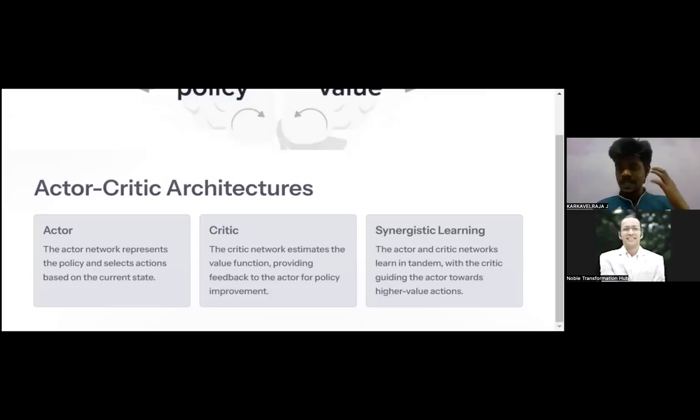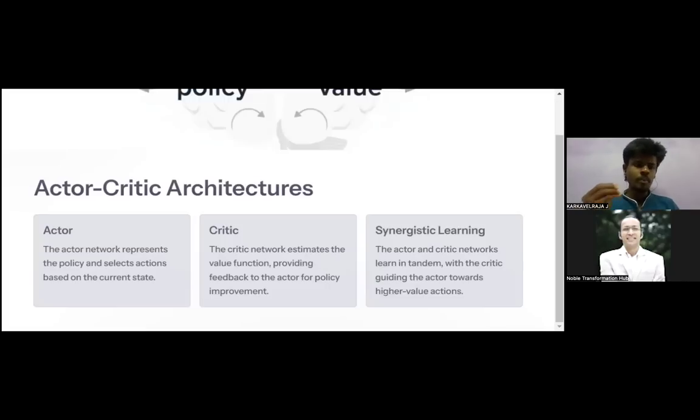In the Super Mario game, the character is the actor, and it takes different actions. What is the critic? The critic says that whatever action the Super Mario character took, this is a wrong thing you have done, so change the policy in such a manner that you get a high result. That is the entire idea of actor critic architectures.